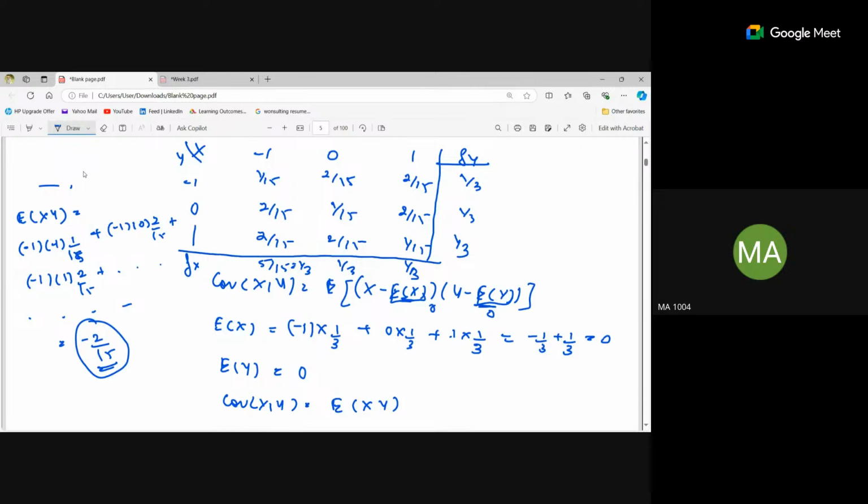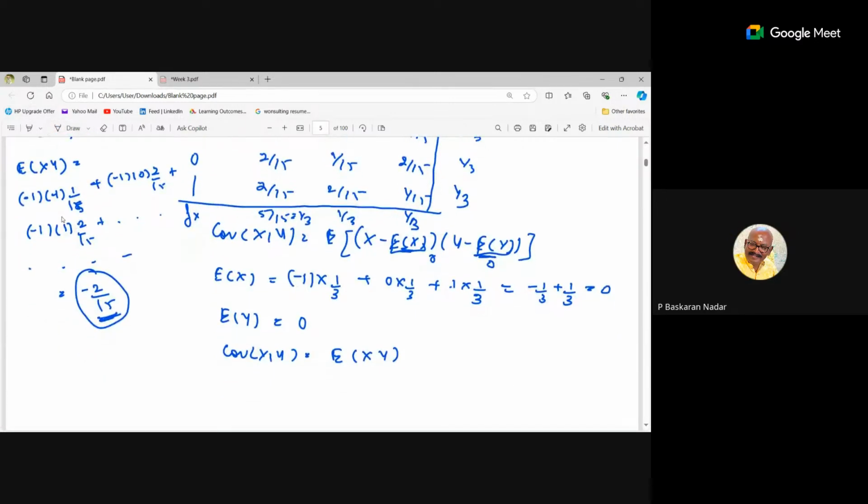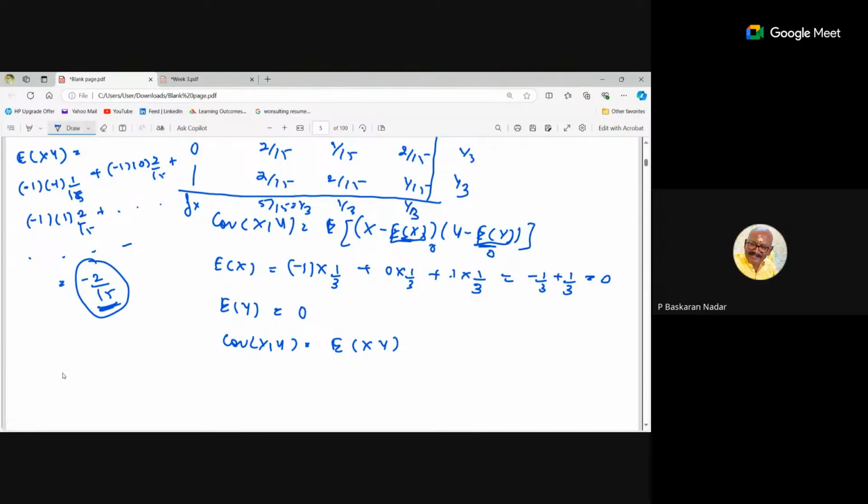I mean, it should be -1/15, right? Not -2. It's coming out to be 2/15, -1/15. I think the E[XY] calculation, yes, we have only 4 combinations to calculate. We can strike down the middle row and middle column. Just four elements left.